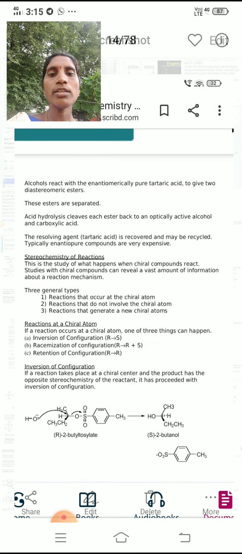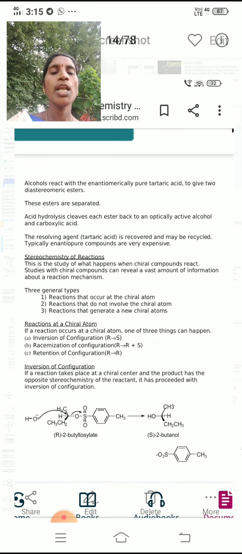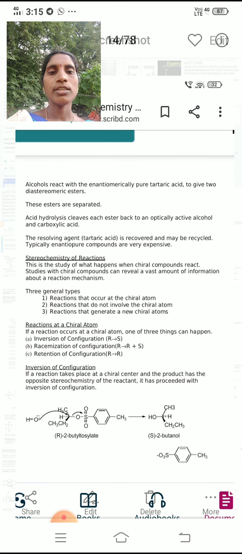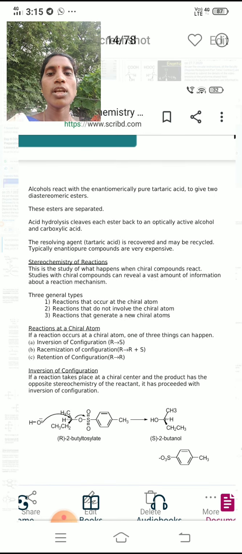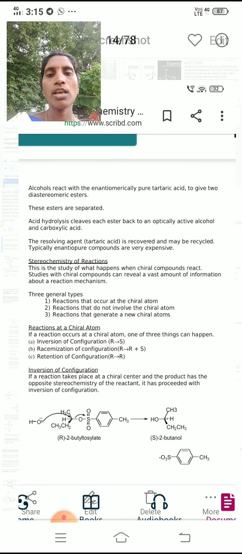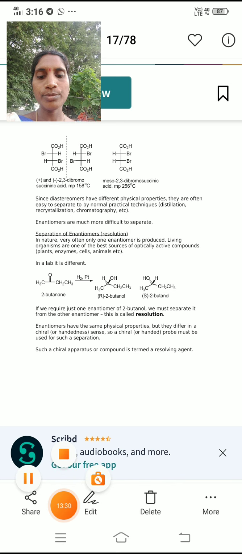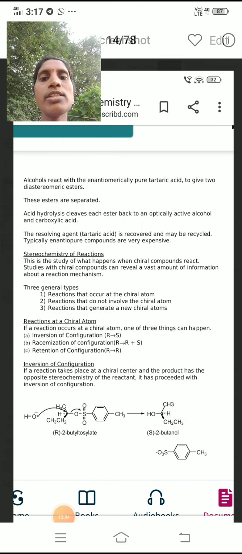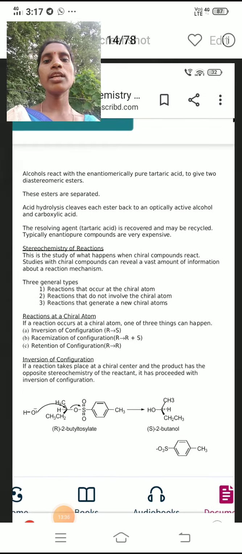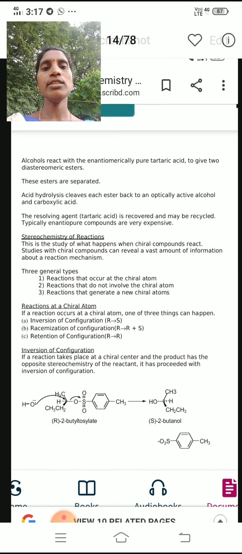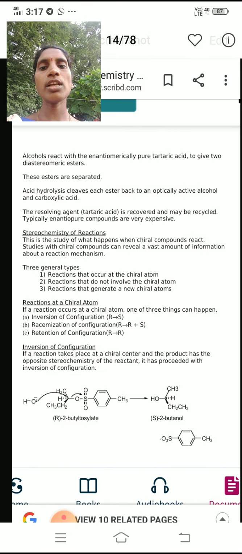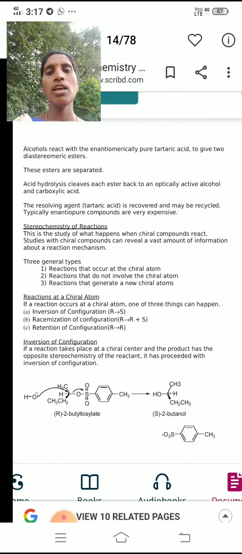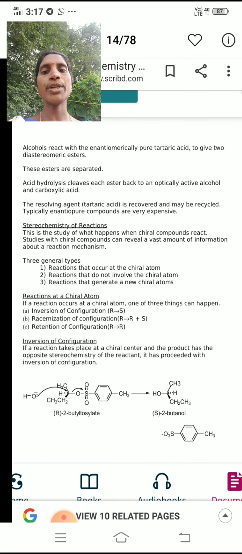Alcohols react with enantiomerically pure tartaric acid to give two diastereomeric esters. These esters can be separated.